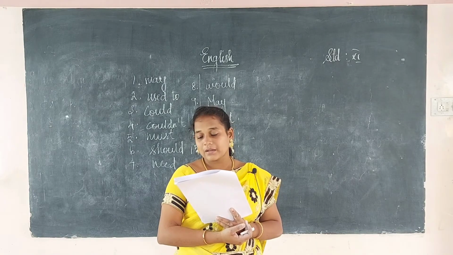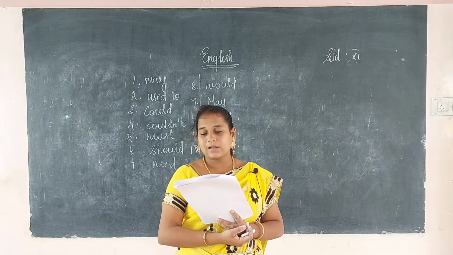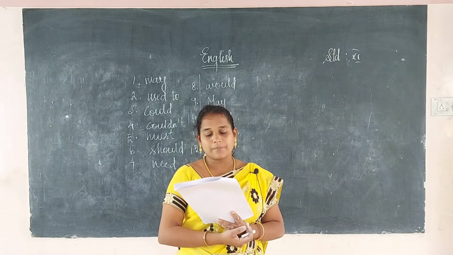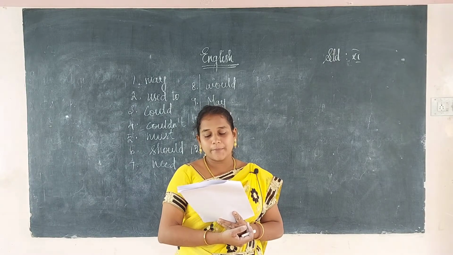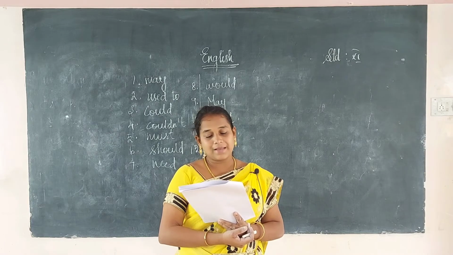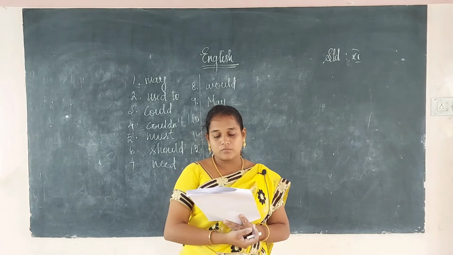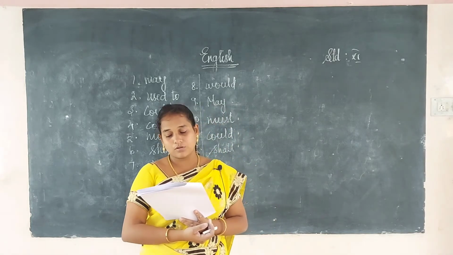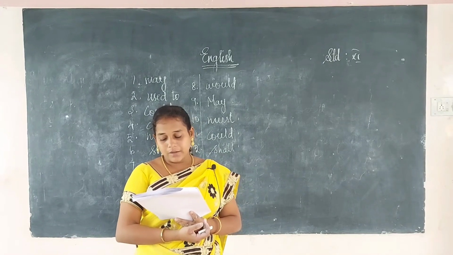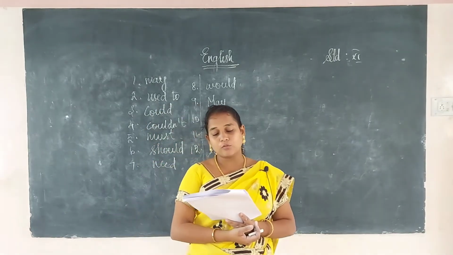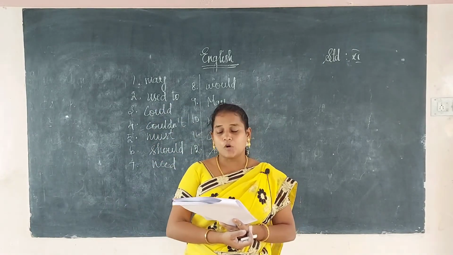That is, they had given the box that you have to do as homework. Next, read the following passage adapted from Three Men in a Boat and fill in the blanks with appropriate modals and read the paragraph aloud. So they had given the paragraph from the Three Men in a Boat story. We have to read it aloud and supply the suitable modal verb.